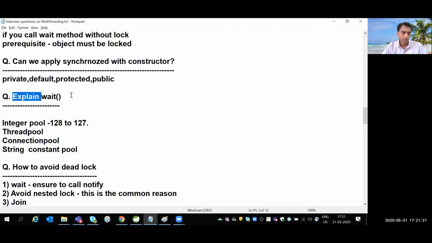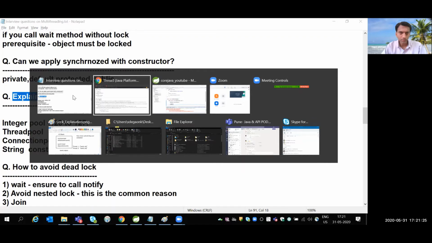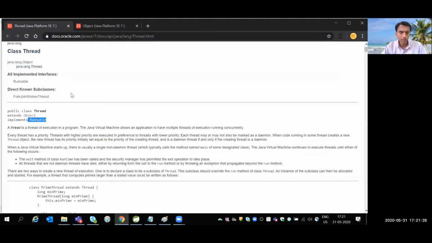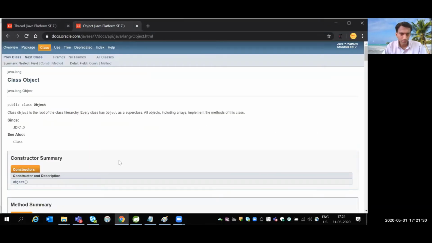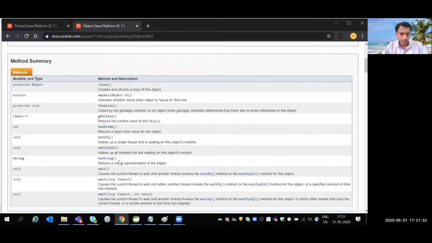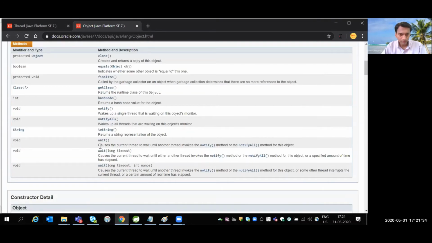Okay, the next question is, explain the wait method. I would like to give you two definitions of the wait method. Here, object.wait causes the current thread to wait until another thread invokes notify or notifyAll.